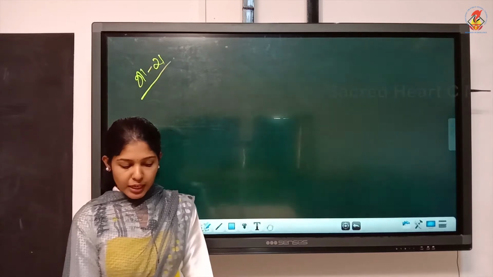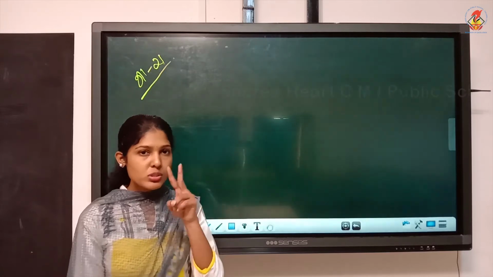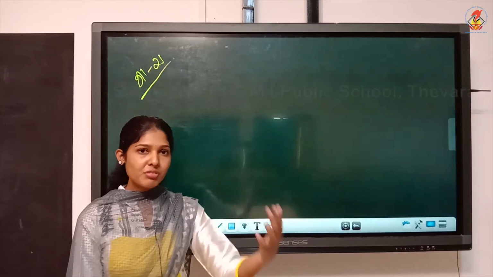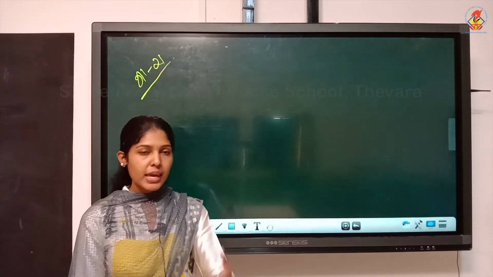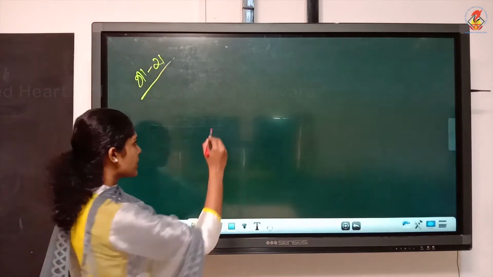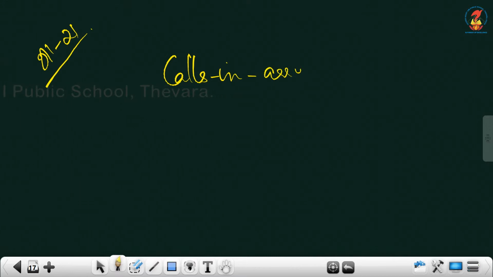Sohan, who had applied for 500 shares, did not pay the first and final call. Those two sentences are new for you. What is the meaning of a shareholder not paying allotment or the first and final call? The term is called calls in arrears.